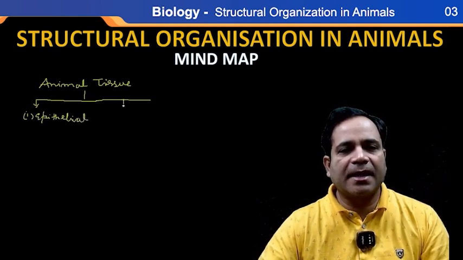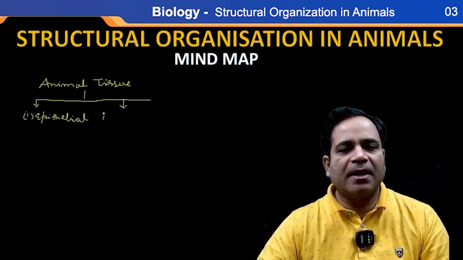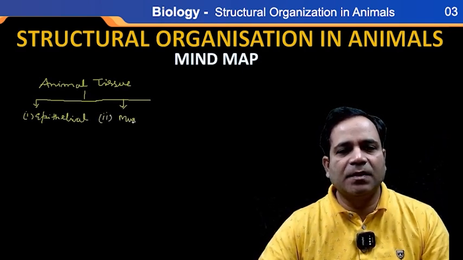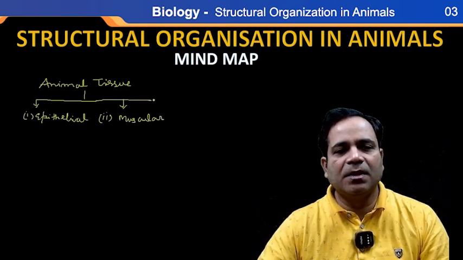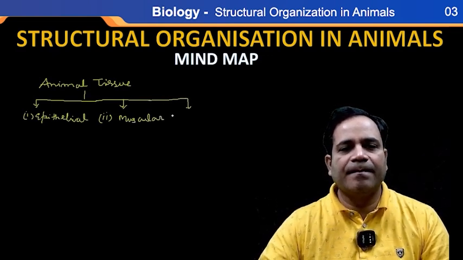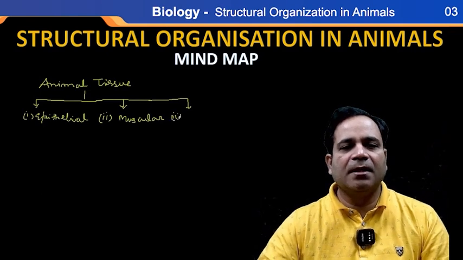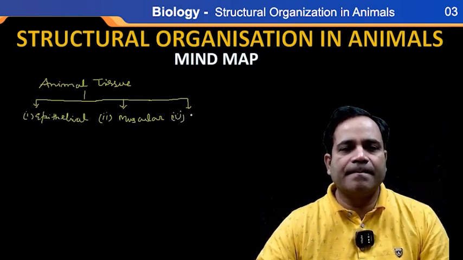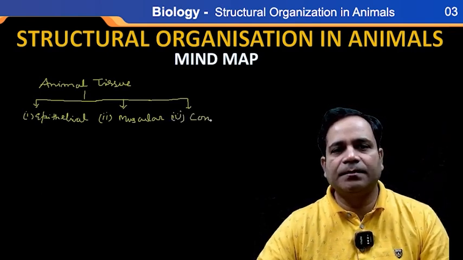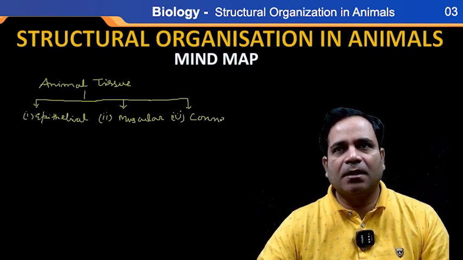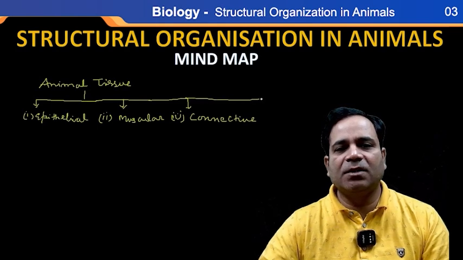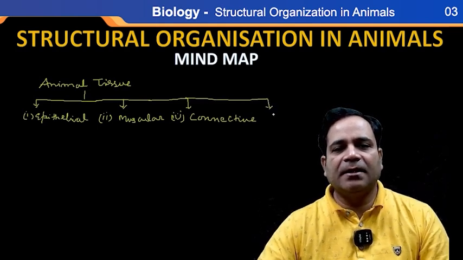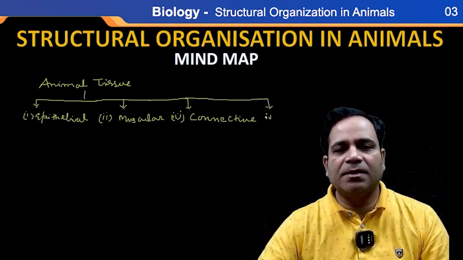The second one, after epithelial tissue, is muscular tissue. The third one is connective tissue. And the fourth one is neural tissue.